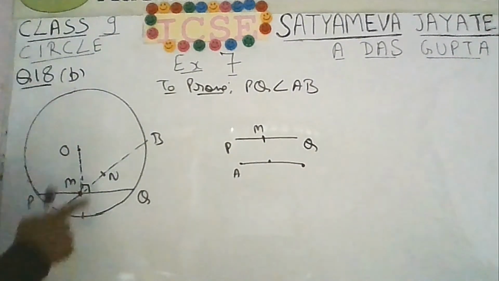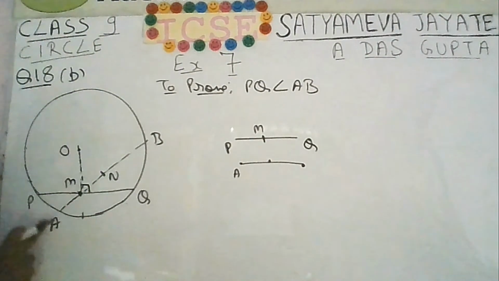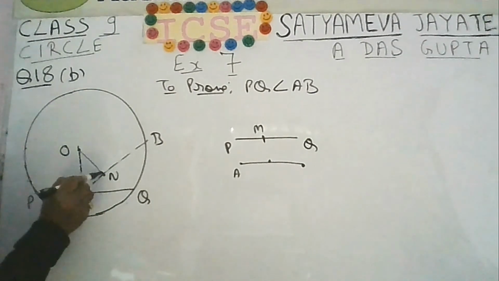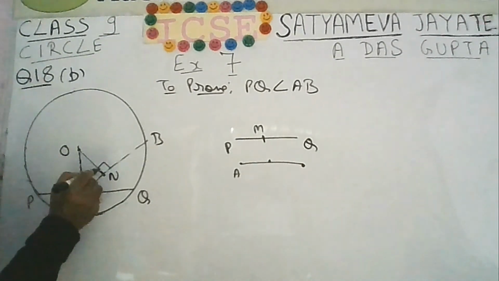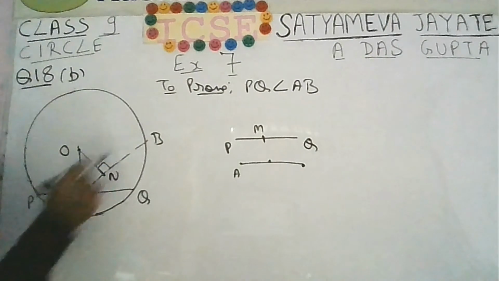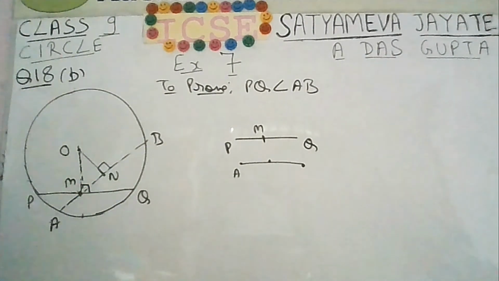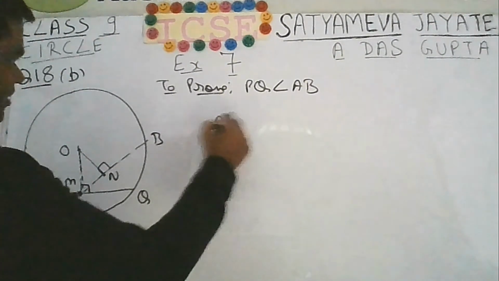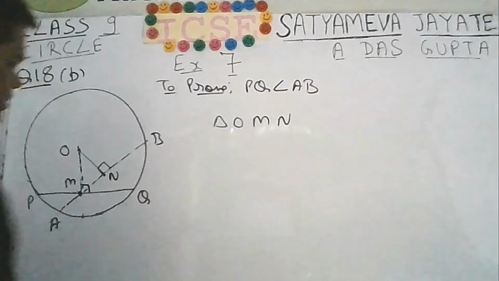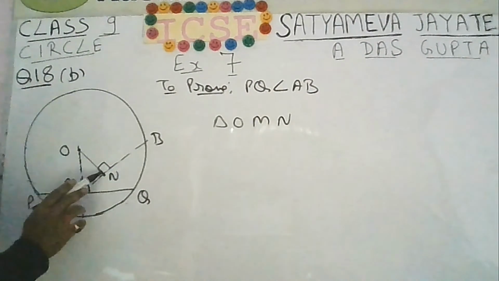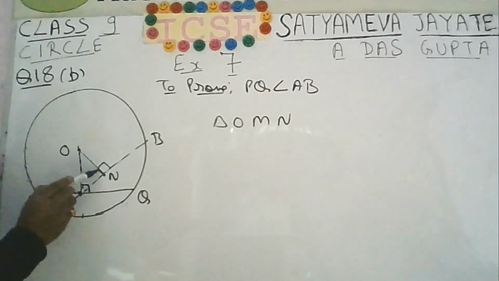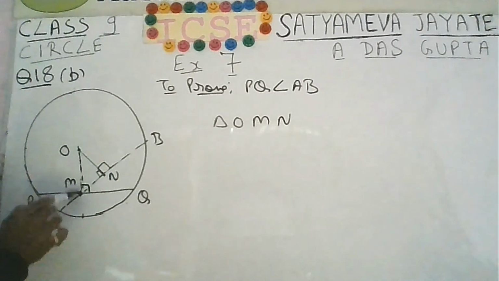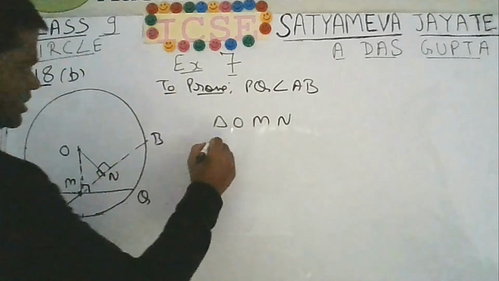So somewhere here we have the midpoint. If you join the midpoint with the center, then this will be 90 degrees, isn't it? ON will be perpendicular on AB. Now see carefully the triangle OMN. You will notice that it is a right angle, right angle at N. This is a 90 degree angle. The side opposite to 90 degrees is the hypotenuse. That is, OM will be the hypotenuse.